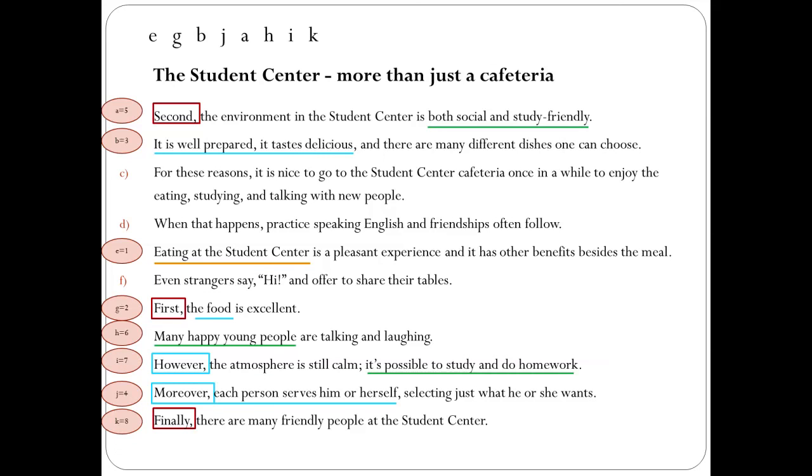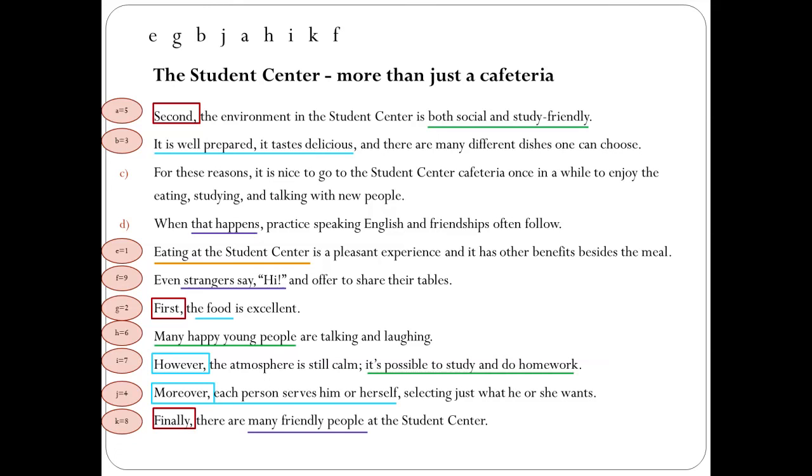Then we move to the final claim or final argument in K. Finally, there are many friendly people at the student center. So we look for something which would be connectable with friendly people. In sentence F, it states strangers say hi, so we can assume that that could be number 9 in the list. Now we don't have that many sentences to choose from, so it gets easier.